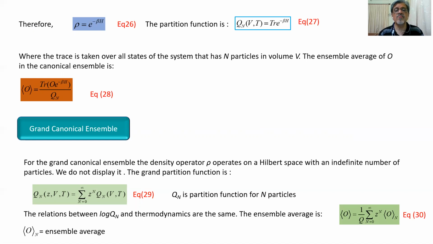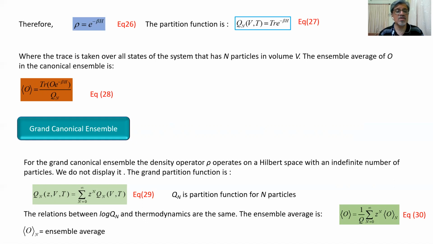The grand partition function is Q(N, Z, V, T). This is similar to the grand partition function in classical statistical mechanics. It is taken as the summation from n equals 0 to infinity of Z^n (where Z is the fugacity) times Q_n(V, T). That is equation number 29, where Q_n is the partition function for n particles. The relations between log Q and the thermodynamics are the same.